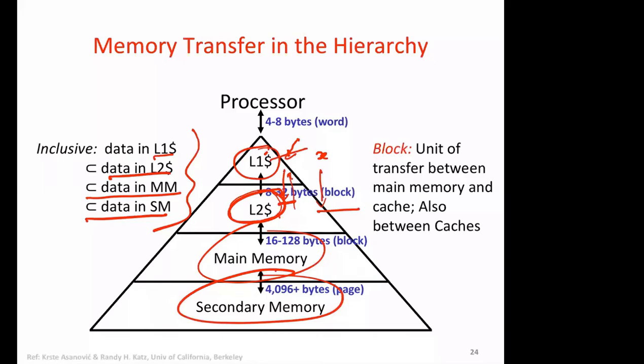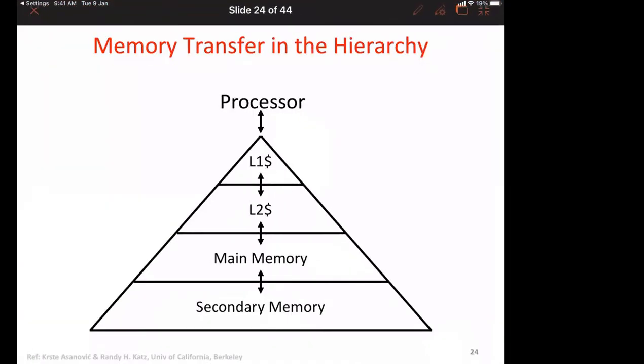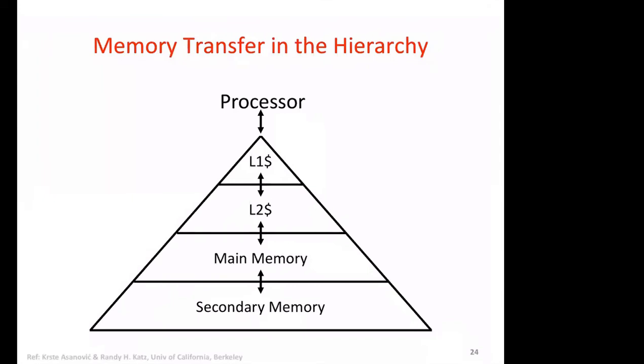Now note that when we transfer data across a level, for example secondary memory to main memory, memory to L2, L2 to L1, the unit that we transfer is called a block.